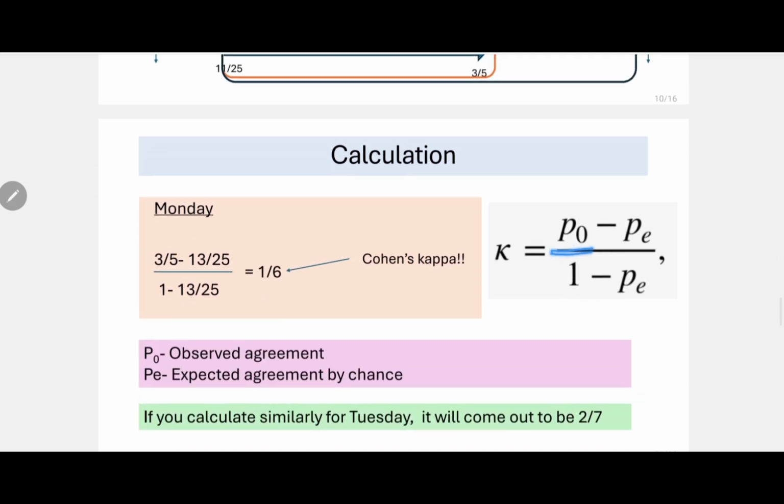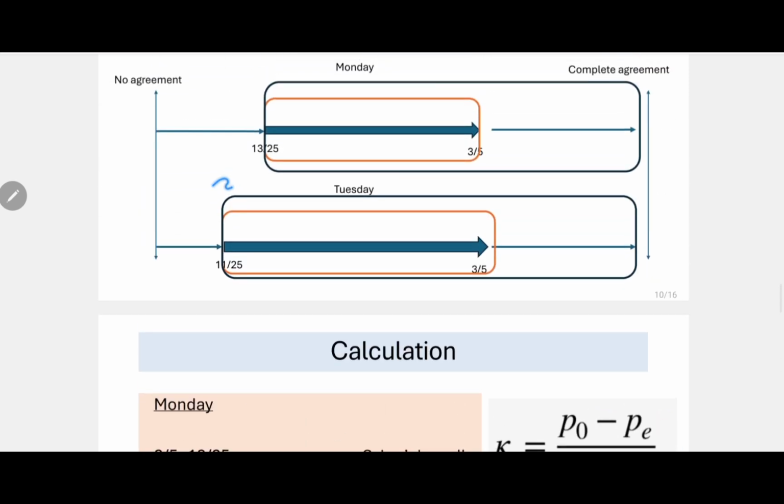So, observed agreement minus expected agreement by chance, divided by 1 minus expected agreement by chance. So this total is 1 minus expected agreement by chance. I hope this is clear. In summary, this value divided by this whole value is Cohen's kappa.